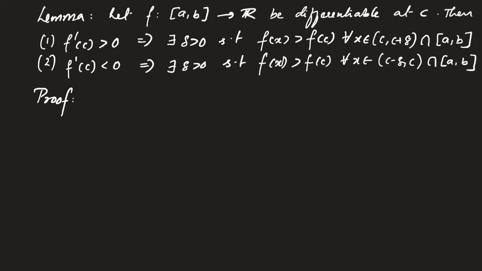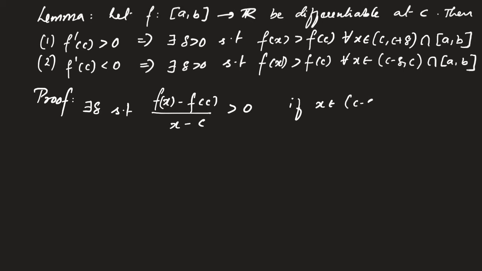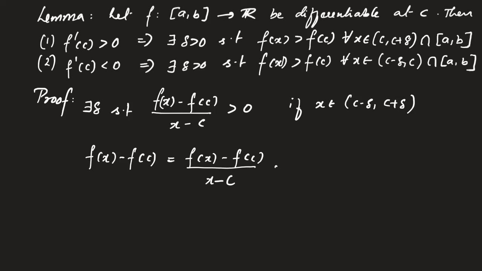So because f dash of c is the limit as x tends to c of f of x minus f of c by x minus c, and f dash of c is greater than 0, you can find a delta such that f of x minus f of c by x minus c is greater than 0 if x belongs to (c minus delta, c plus delta). And that implies that if you look at f of x minus f of c, that is equal to f of x minus f of c by x minus c, into x minus c.